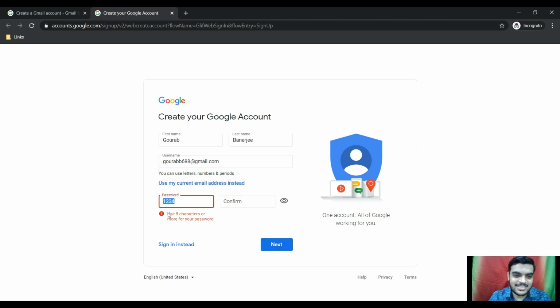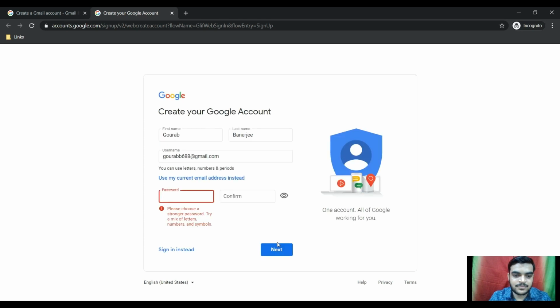Oops, there is some error. Now what is it showing? It is showing: use 8 characters or more for your password. Okay, let's type 5 6 7 8. 8 or more, right? 1 2 3 4 5 6 7 8. Now click on next. Oops, one more error. What is this? Please choose a strong password. Try a mix of letters, numbers and symbols.